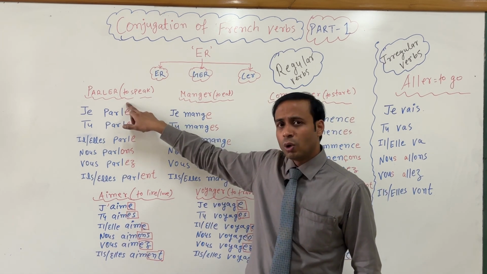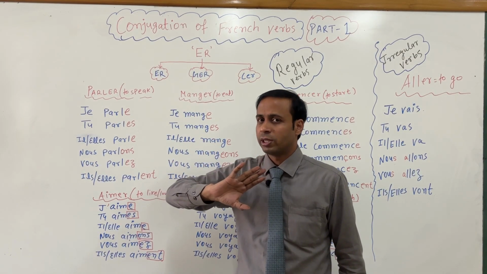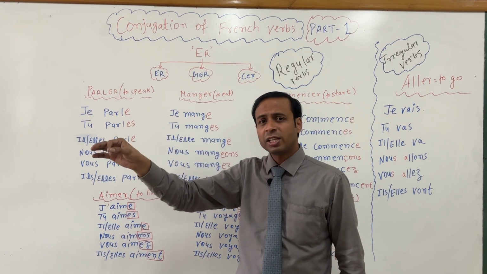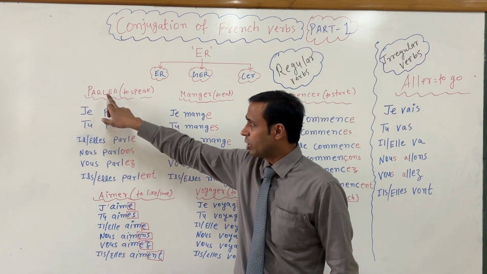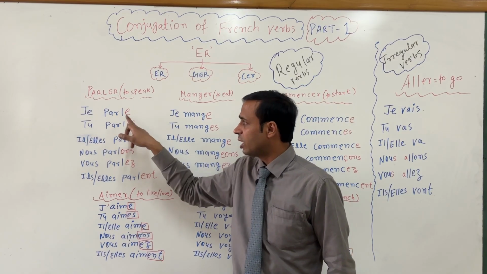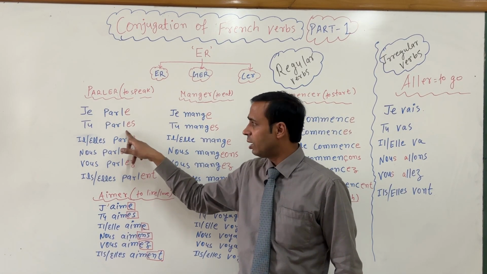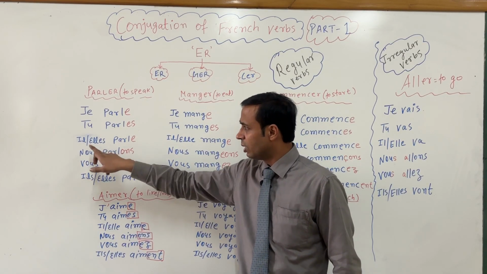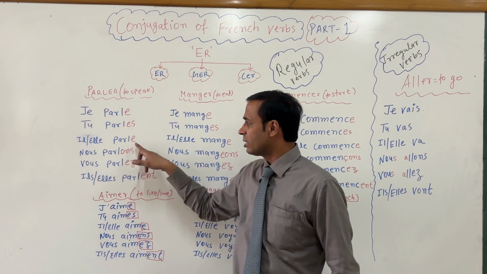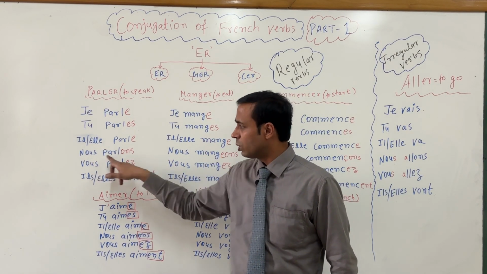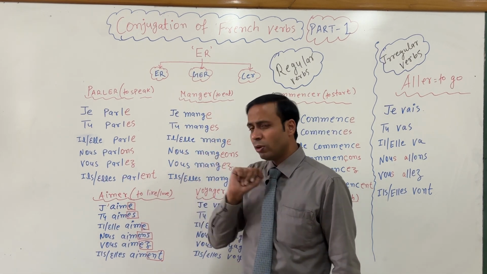Now this verb changes its form according to the subject. For example, the verb parler: with je it becomes parle, with tu it becomes P-A-R-L-E-S. Then il or elle, with il or elle it becomes parle, again with nous this form, with vous this form, and with ils or elles this form.